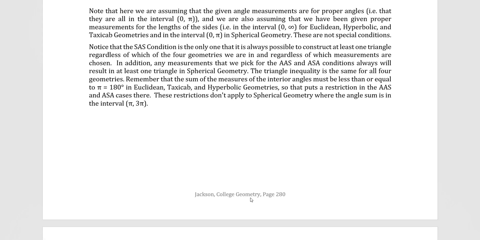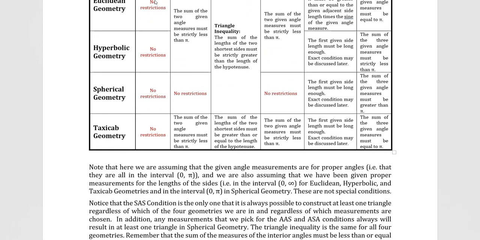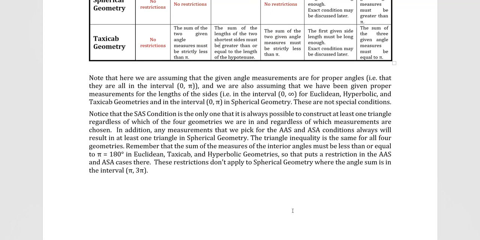And for spherical geometry, that must be something in the interval from 0 to pi. These are not any kind of special conditions, so I'm not talking about those above. Notice that the SAS condition is the only one where it's always possible to construct at least one triangle, regardless of which geometry you're in, no matter what and regardless of which measurements you pick. Any measurements that we pick for AAS and ASA conditions will always result in at least one triangle in spherical geometry as well. Triangle quality is the same for all four geometries, almost.